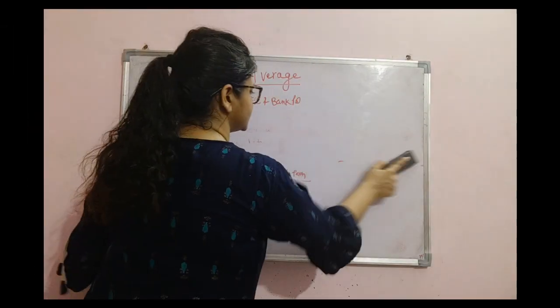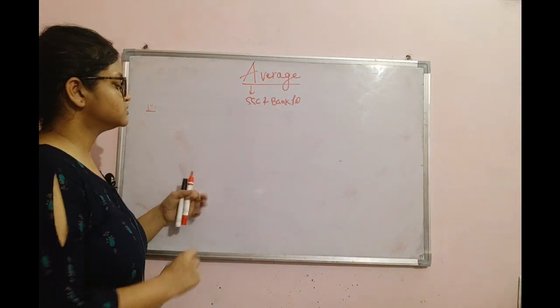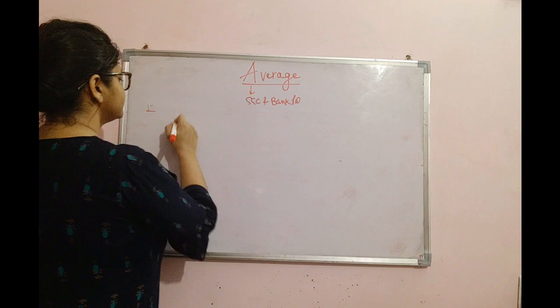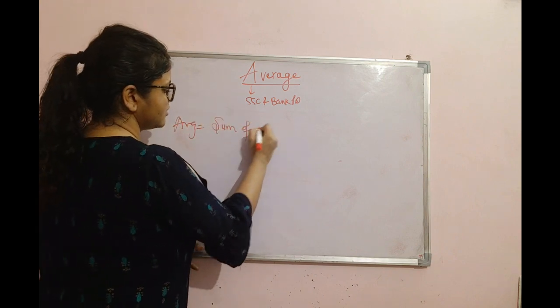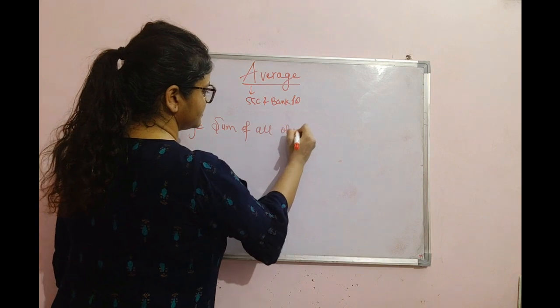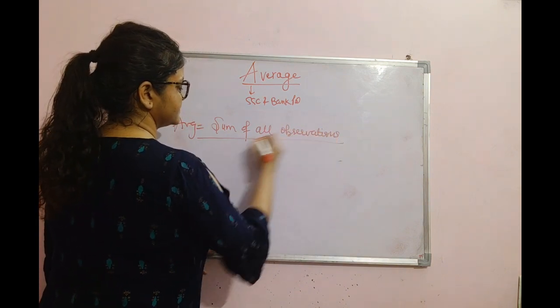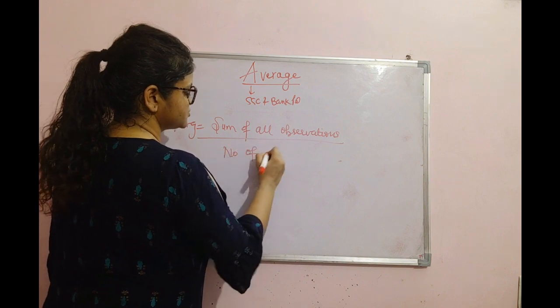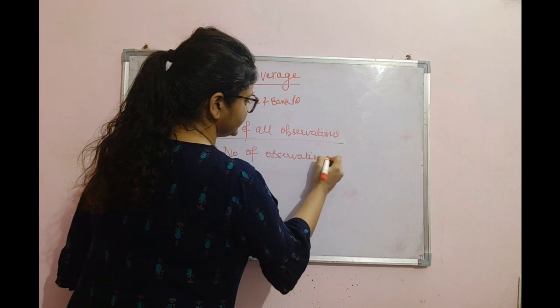Start with average. What is average? This topic comes in SSC and Bank PO exams both, and other exams also. So the formula for average is sum of all observations upon number of observations. Okay, this formula we have learned till now.